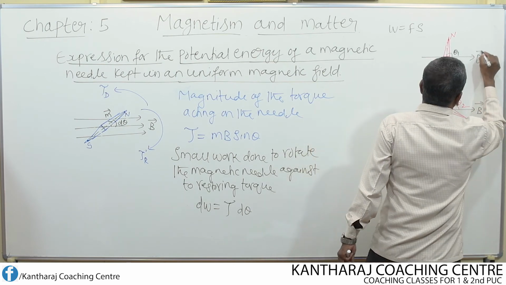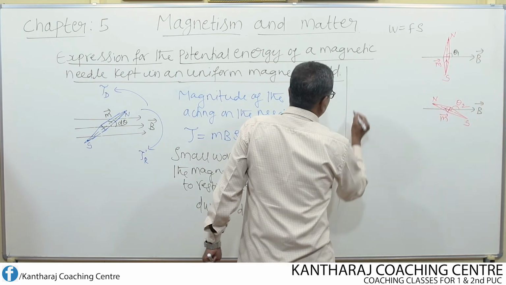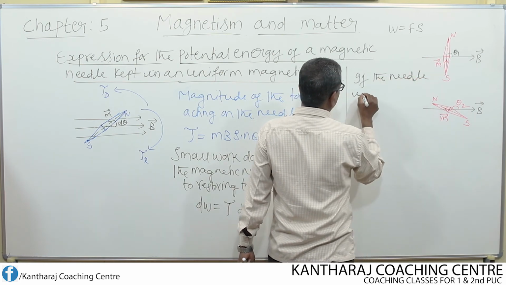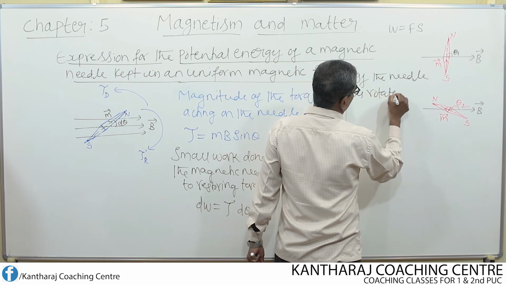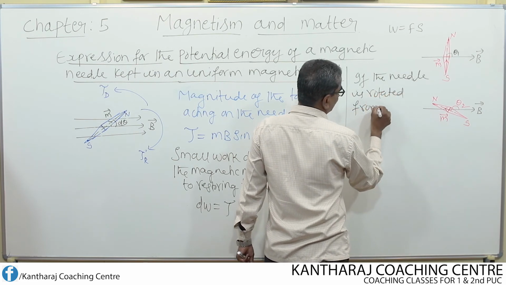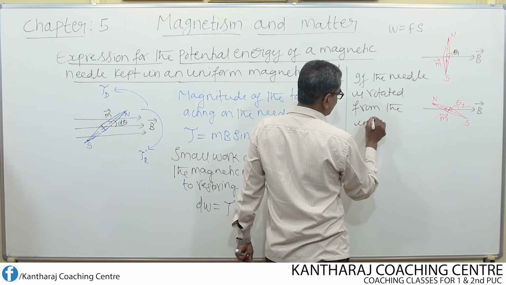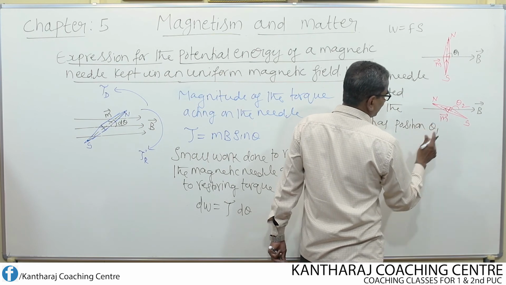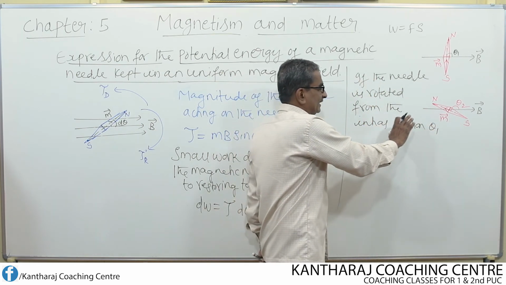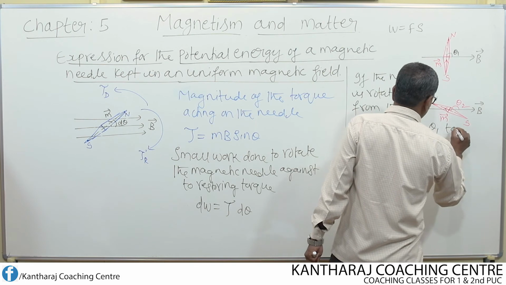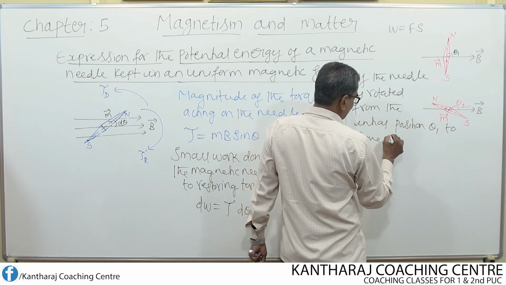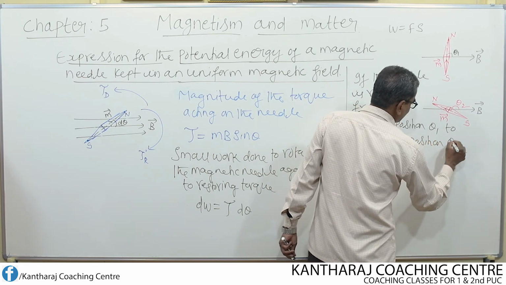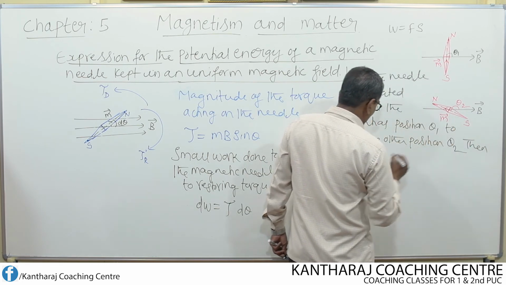Okay. So, let us write that if the needle is rotated from the initial position theta 1, here I consider position in the form of angle, to some other position, the final position theta 2, then what is the work done?